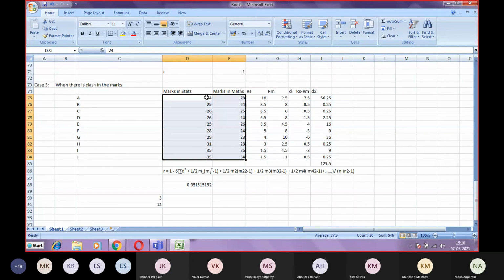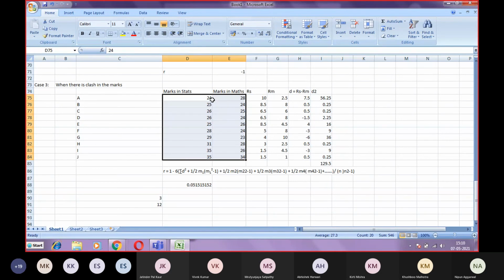If it is Karl Pearson's coefficient of correlation, you need not change the marks data into ranks. You can directly apply it to this data. But if you are given the ranks, there is no other way but to calculate the Spearman rank correlation, because you cannot convert your rank data into scale data.